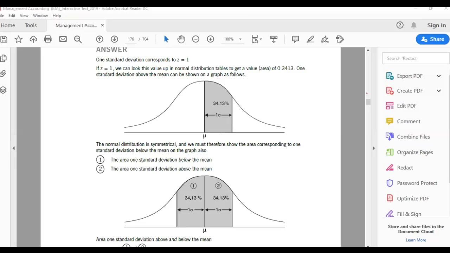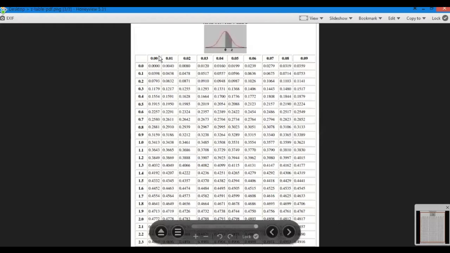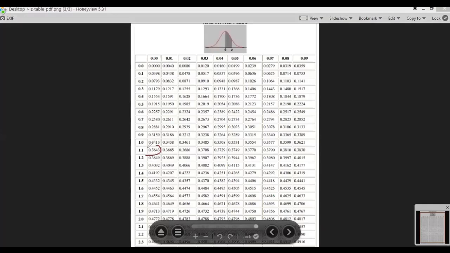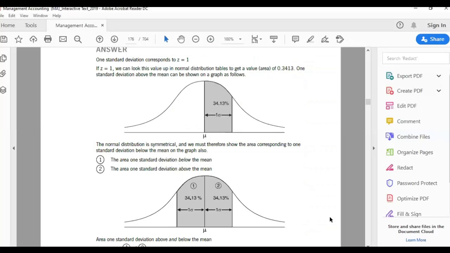Let me share the table with you. 1 standard deviation means what? 1 standard deviation is here, this one, 1.000. And I'm sorry, not this one, this one. So it gives 0.3413, which means 34% on the left, 34% on the right, which means 68%. So you should be using this Z table. When you use it for a few questions, you will become more confident in how to use it.